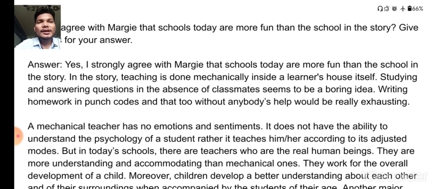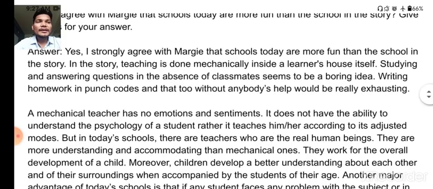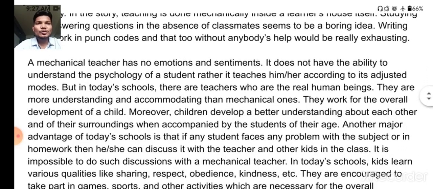In the story, teaching is done mechanically inside a learner's house itself. Studying and answering questions in the absence of classmates seems to be a boring idea, and right now also you are feeling this. Writing homework in punch codes, that too without anybody's help, would be really exhausting. It means tiresome. A mechanical teacher has no emotion and sentiments. It can't understand anything, okay?